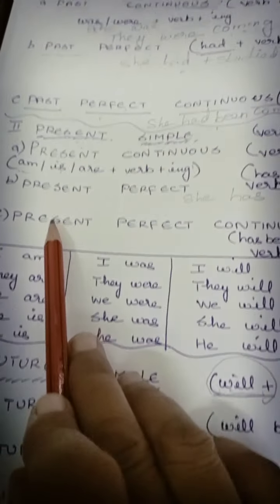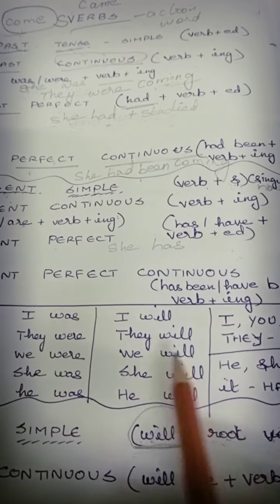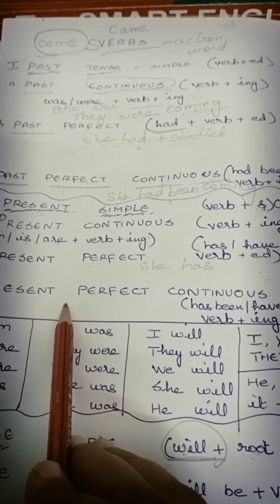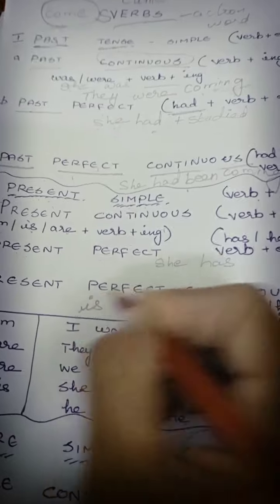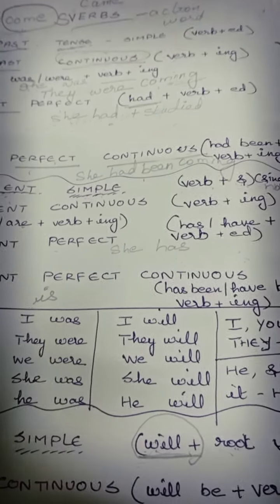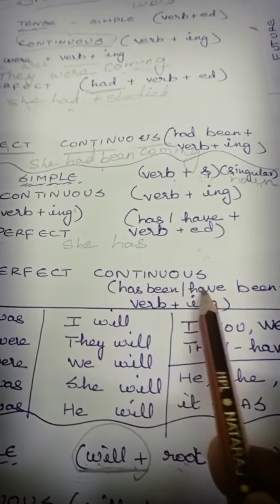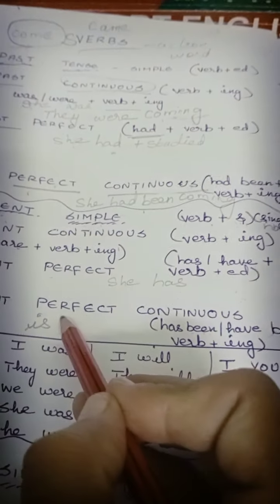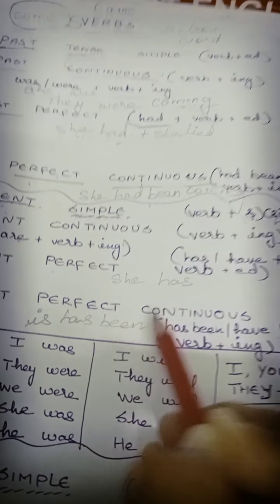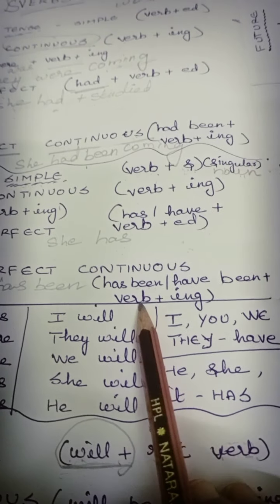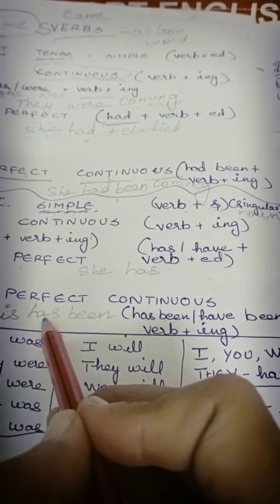Now let us go to the present perfect continuous, as we saw in the past tense. Very simple. First, for present tense, what will we use? Yes, "is." And for perfect, whether it will be has been or have been. See here, has been or have been. Okay, that we should write. Has been. And then you should write verb plus ing. Has been, then verb plus ing: coming.